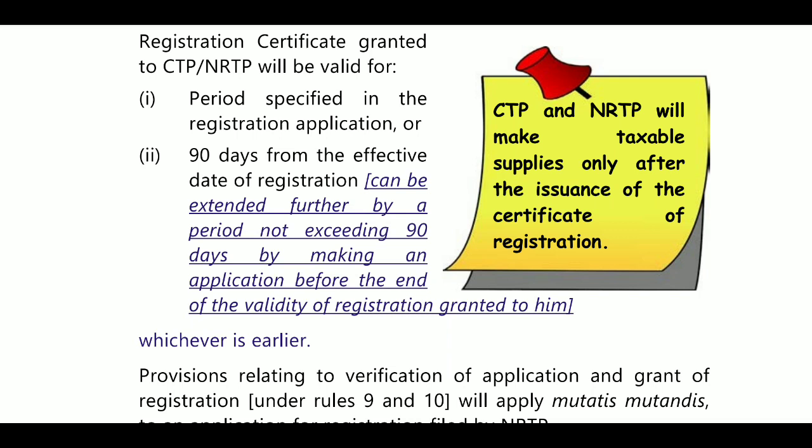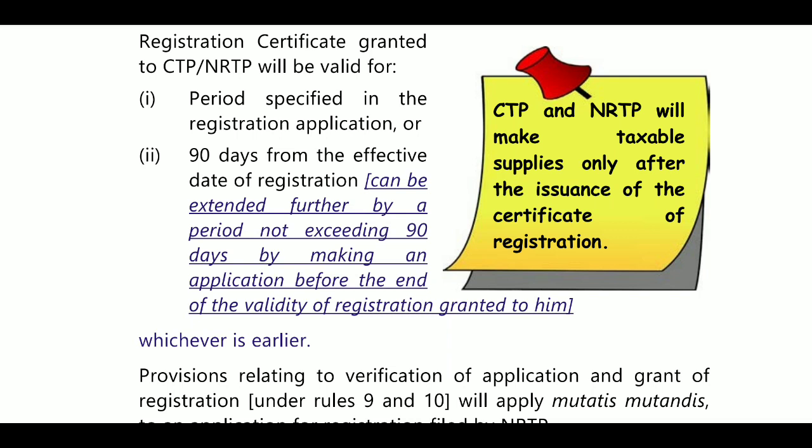If you want to extend further, it can be extended for a period not exceeding 90 days, before the validity of the registration ends. For example, as on date I have applied, today being 5th or 6th December, and I want to participate in an exhibition going on at Chennai.